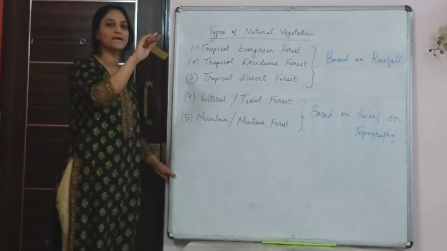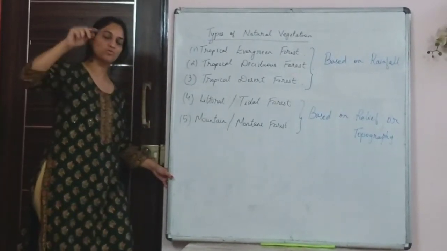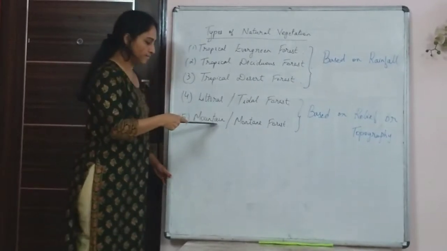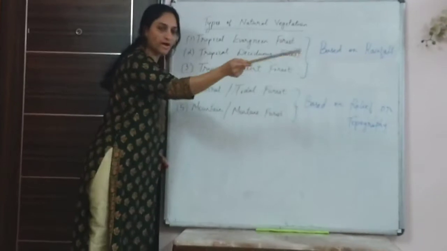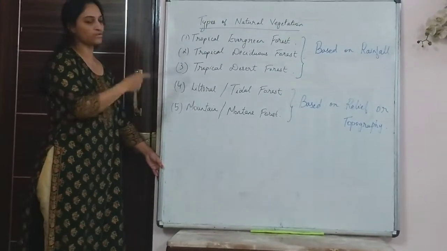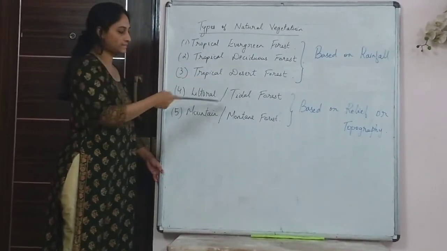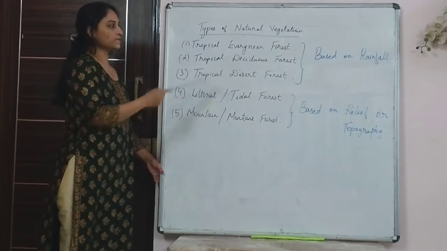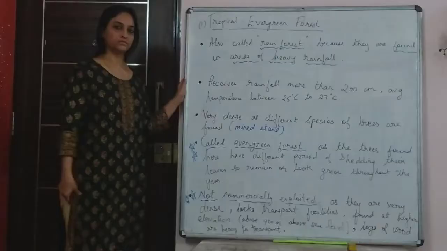So in the Himalayas we find different types of vegetation, and the mountain or montane forest comes on the basis of relief and also temperature. So these are the five types of vegetation found in India: evergreen, deciduous, desert, littoral and mountain. Now I will take each type separately and explain it in detail.